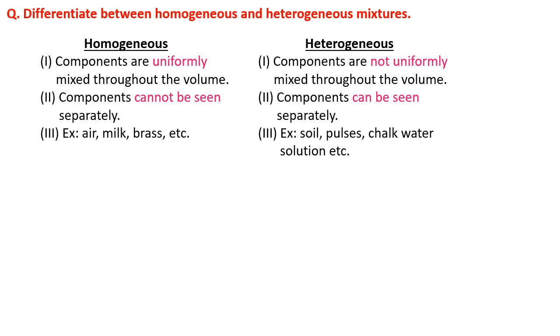In homogeneous mixture, components cannot be seen separately, but in heterogeneous mixture, components can be seen separately. We have seen some examples of homogeneous mixtures are air, milk, brass, and examples of heterogeneous mixtures are soil, pulses, chalk water solution.